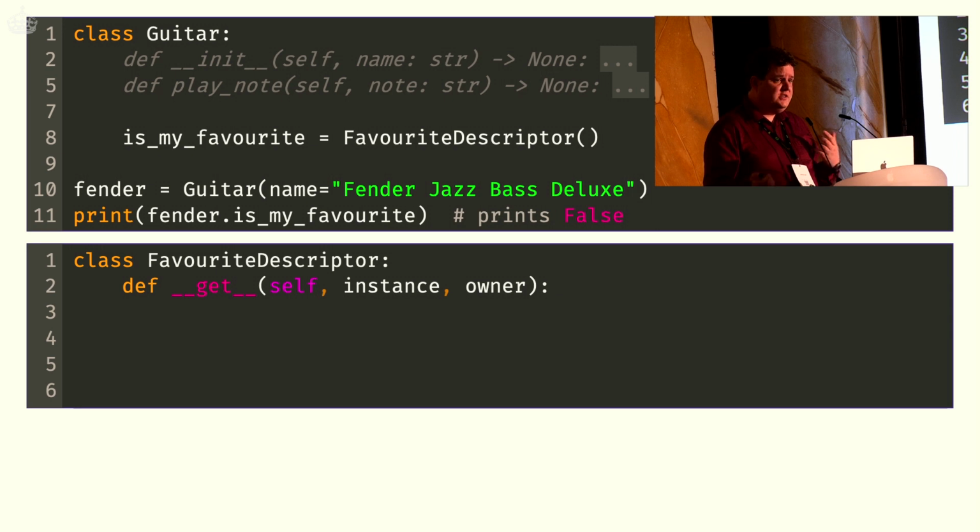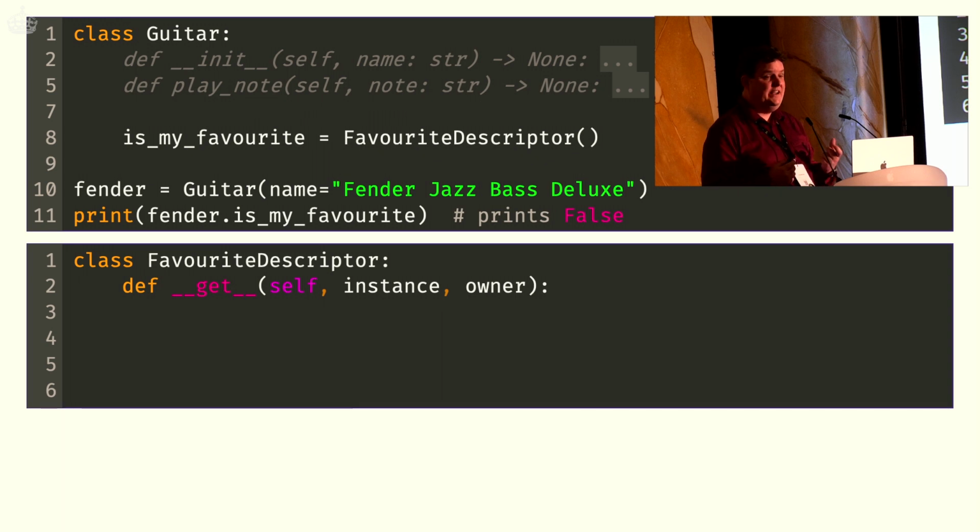So now the first thing that we need to do when implementing this is realizing that isMyFavorite is a class attribute. So here I'm accessing it on an instance, Fender.isMyFavorite, but it would be perfectly valid for me to say Guitar.isMyFavorite.